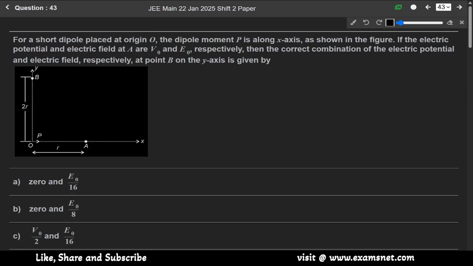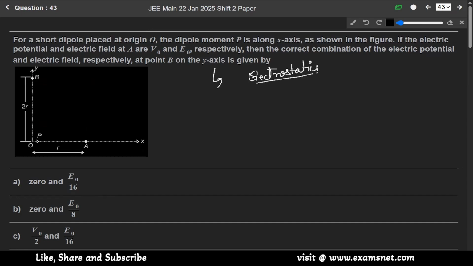Okay, so we are asked to find the correct combination for the electric potential and the electric field. This question is from the chapter of electrostatics.